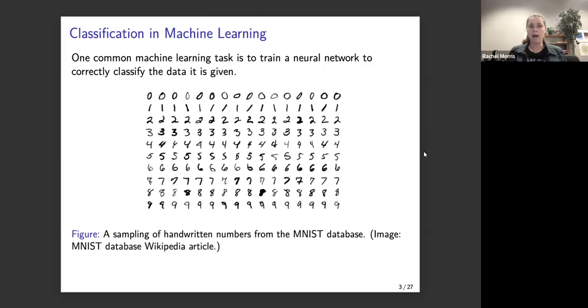So first off, one common machine learning task is to train a neural network to correctly classify some given input data. One of the classical examples would be having handwritten digits 0 through 9 and asking a computer to sort these into the proper categories. For us, this is a relatively easy task. Of course, there are going to be people whose handwriting maybe isn't as neat, for example, this 4 right here kind of looks like a 9. But overall, we can be pretty successful at this task. And similarly, a trained neural network can also be very successful at this task.